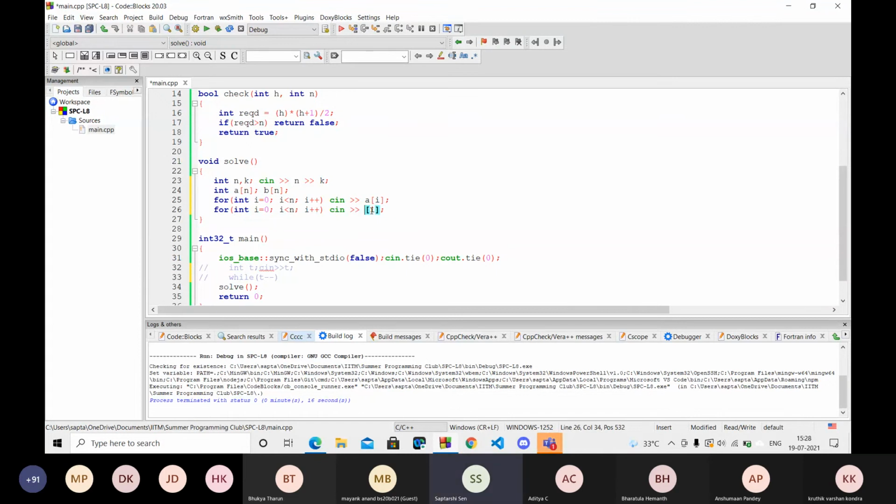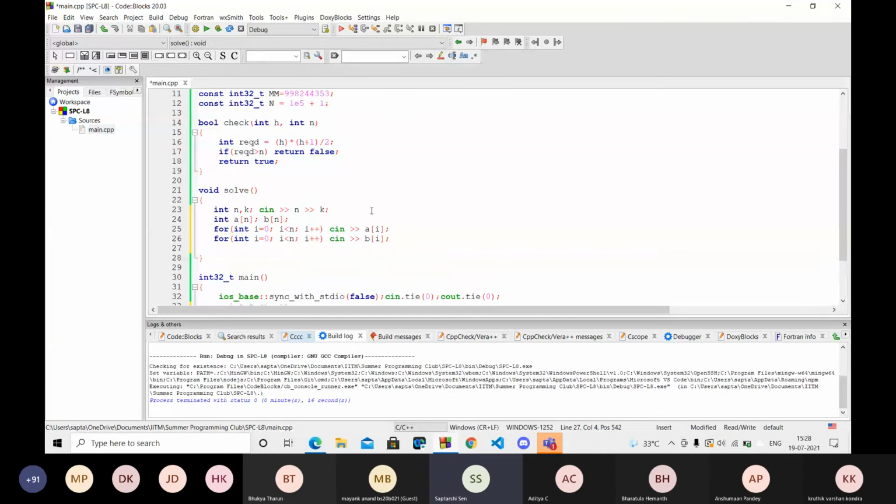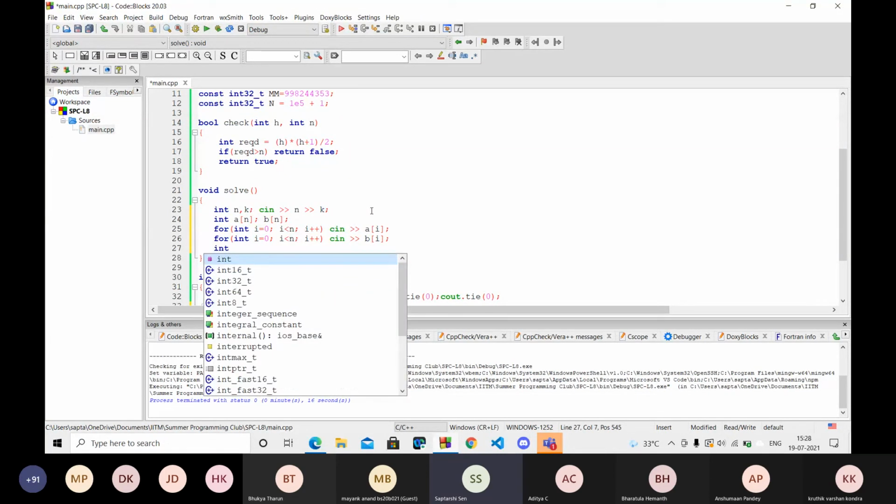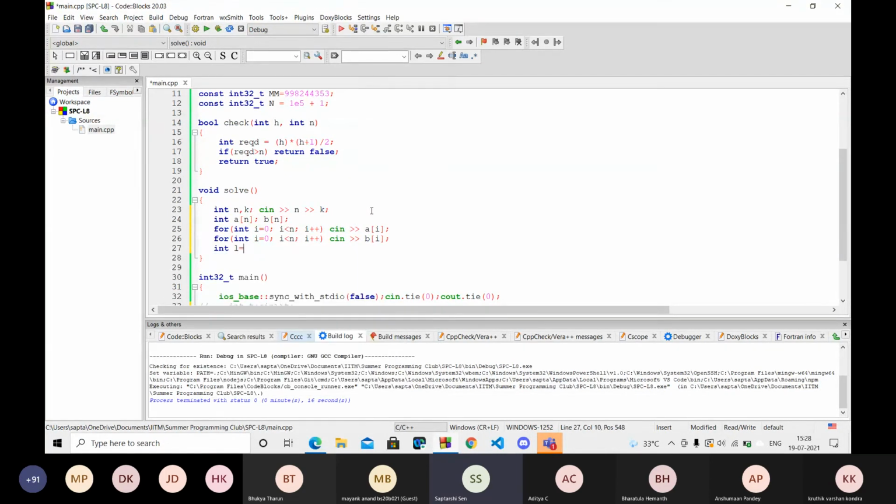Again, I can use binary search for this. I can choose two extreme pointers. I don't know what the maximum can be, so I can take just some pretty huge amount so that I am pretty sure the answer can't exceed this. While L is less than or equal to R, M equals (L plus R) by 2.